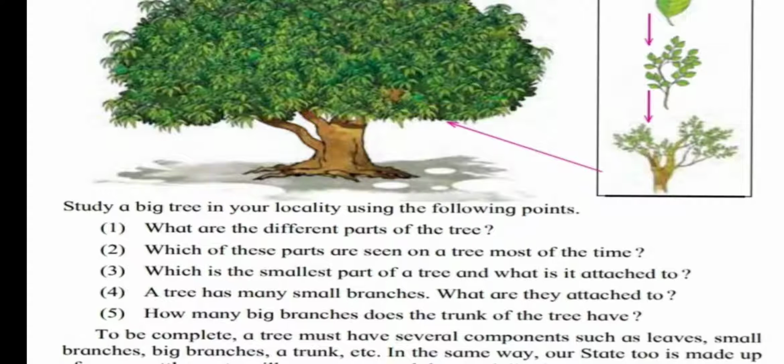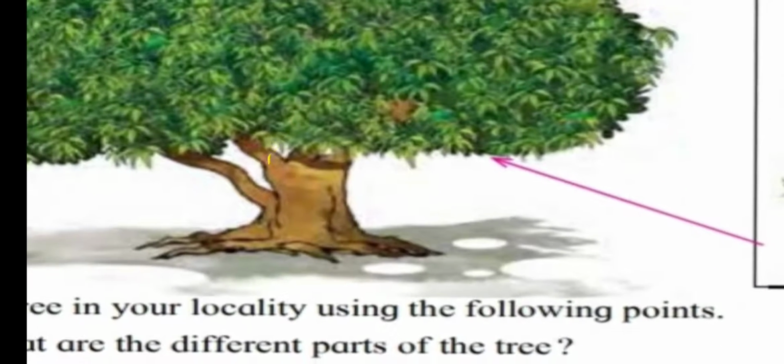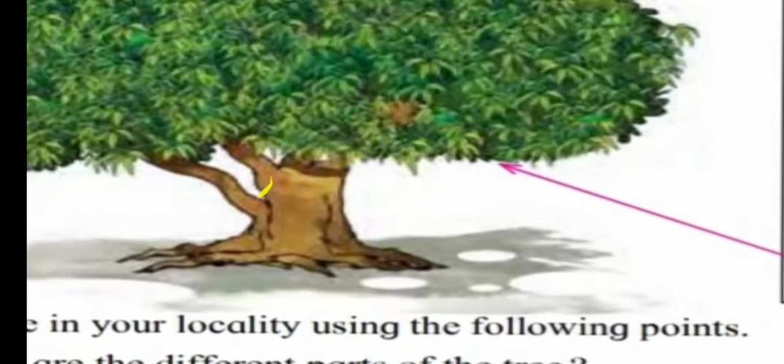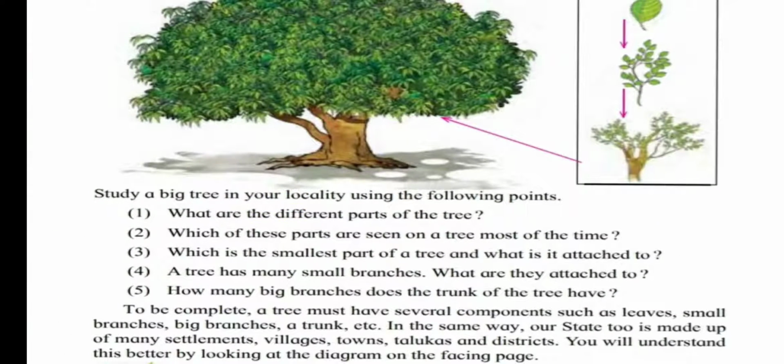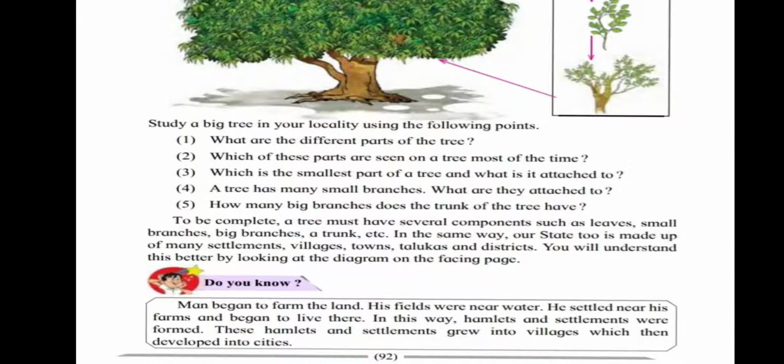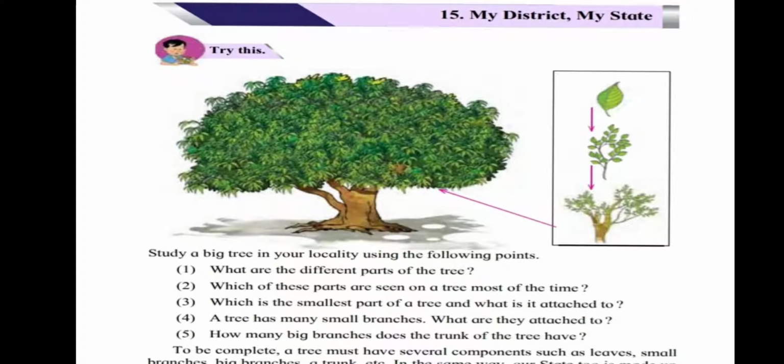Now the second question is asked: which of these parts are seen on a tree most of the time? We can see leaves, stem, fruit, branches. These things we can see on the tree. Third question is asked: which is the smallest part of a tree and what is it attached to? The smallest part of the tree is a leaf and it is attached to branches. Leaves are attached to branches.